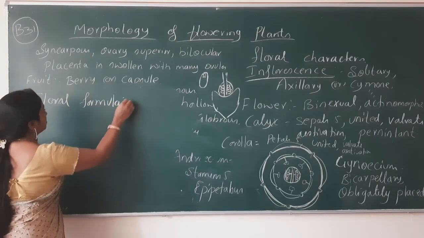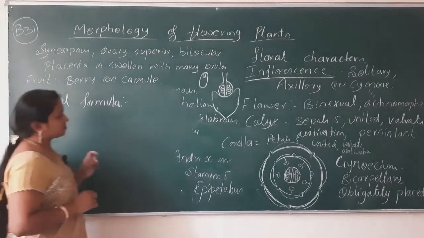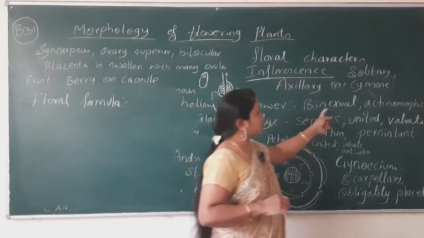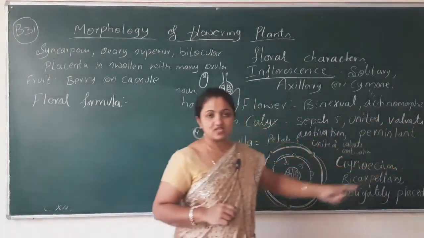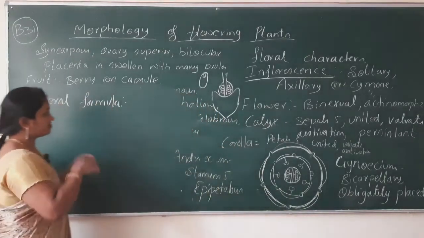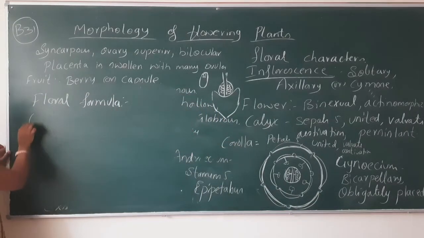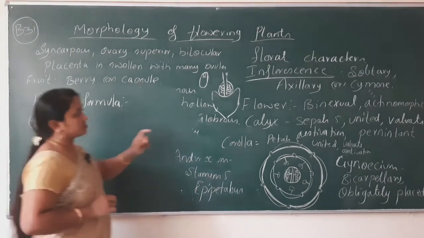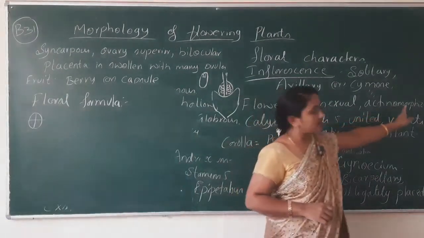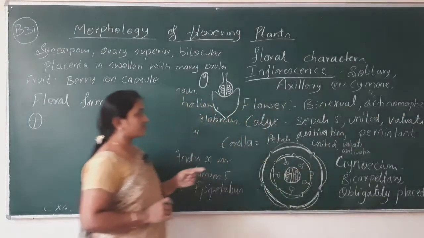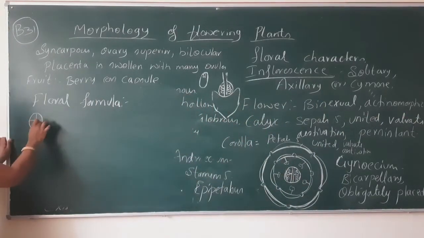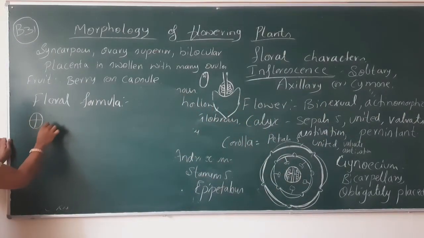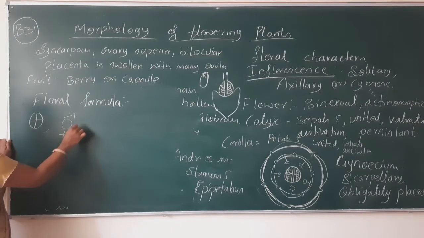The floral formula will be written right from the flower. I'm going to write the floral formula of this family. This is actinomorphic, so I'll take it right from the actinomorphic. Actinomorphic means what symbol we have to put? So this symbol, comma, bisexual.